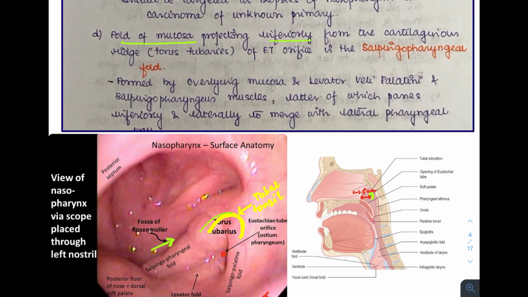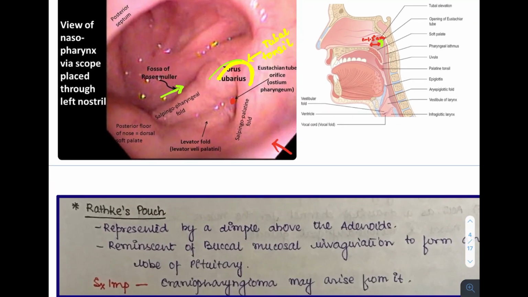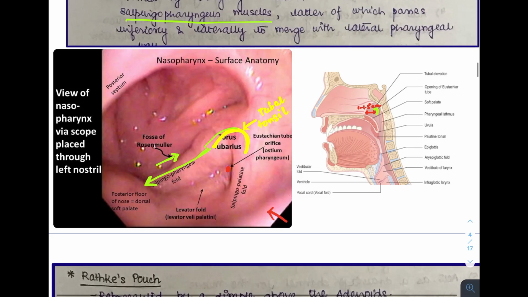This is being formed by an overlying mucosa and the levator veli palatini and the salpingopharyngeus muscle, which passes inferiorly and laterally to merge with the lateral pharyngeal wall. We'll quickly see in the picture here, from the inferior end of the torus tubarius, a fold goes down, which is a mucosal fold covering a few fibers of the salpingopharyngeus muscle and the levator veli palatini, and it merges with the lateral pharyngeal wall. This is the salpingopharyngeal fold.